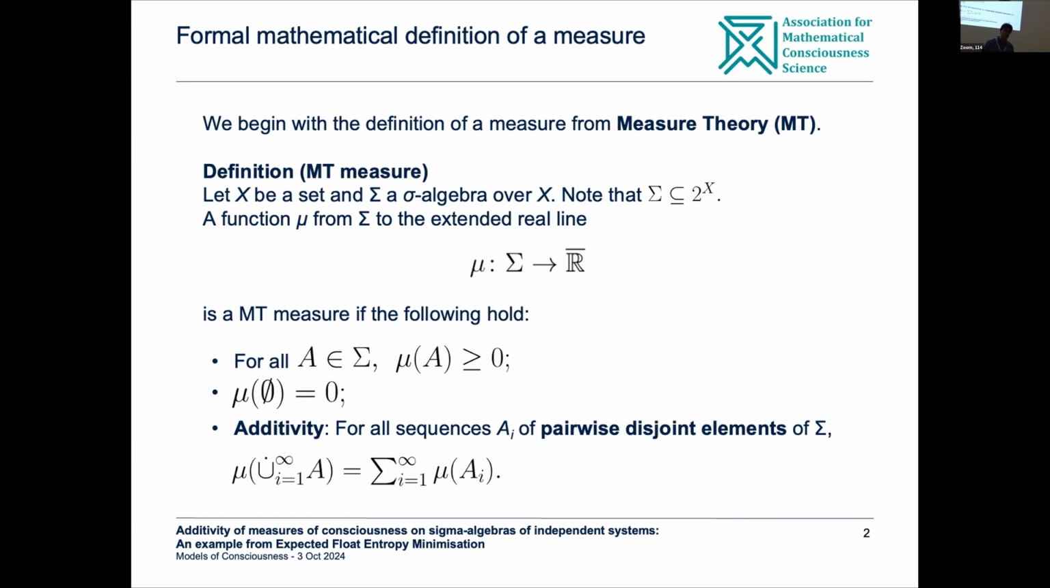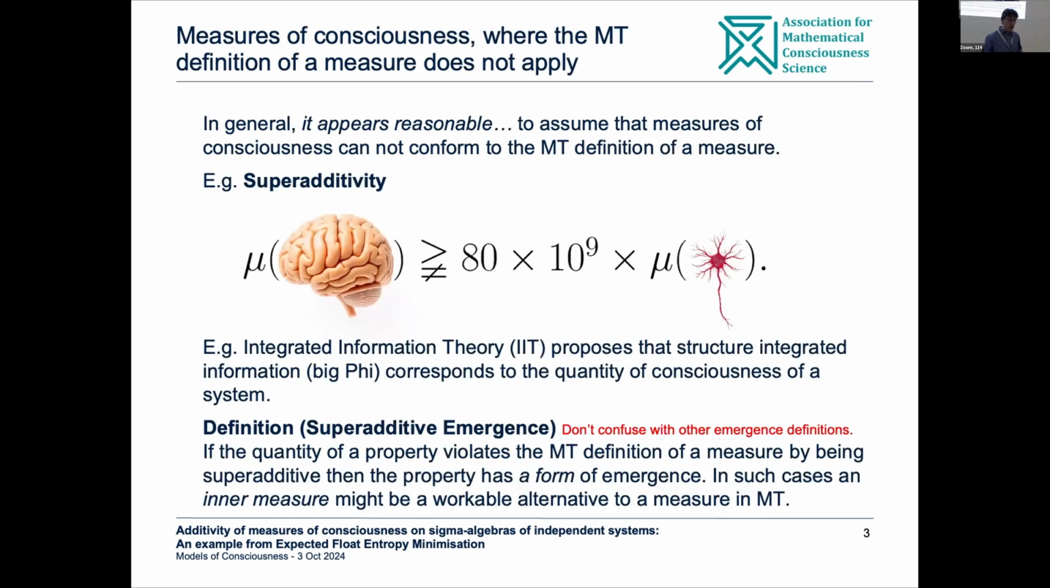You can think about that intuitively. You have a bag of sugar. You can weigh the bag of sugar, or you can weigh the individual grains of sugar and then add all that together, and you'll get the same number. Okay. However, it's reasonable in consciousness science to assume that measures of consciousness are not actually measures with respect to measure theory, because of something called superadditivity.